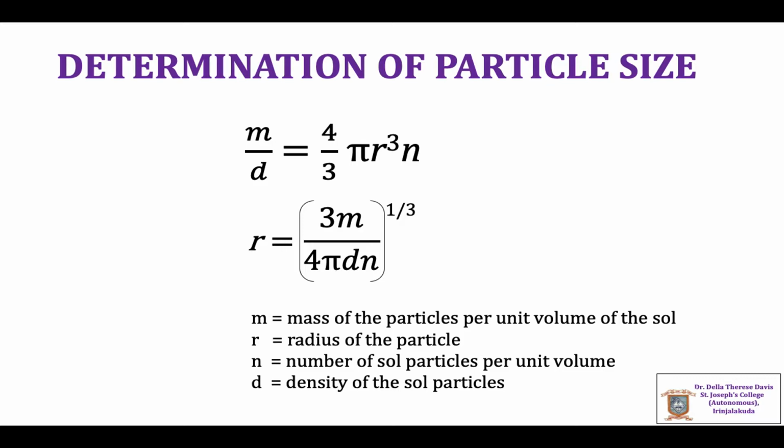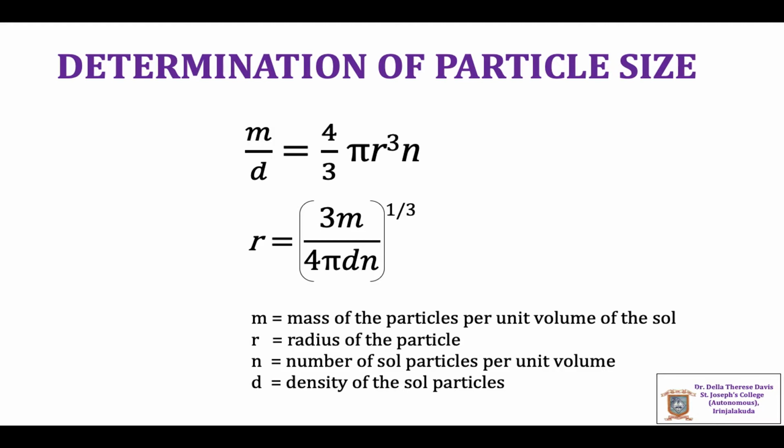The dimensions of the illuminated volume of the sol, which is used for viewing the particles, is determined from the eyepiece micrometer, and thereby the sol volume in the field of view is determined. From this volume value, the number of sol particles per unit volume of the sol is calculated.